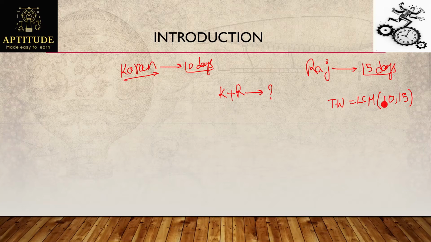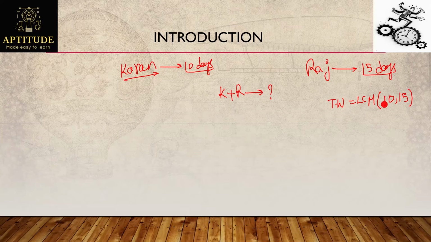So if I consider that work to be some units of work, see this, that units of work should be a common multiple of 10 and 15, right? Because that work is done in 10 days, that work is done in 15 days also, which means both values will divide that work exactly. So I can say the total work is nothing but some common multiple of the given number of days. There are a lot of common multiples of 10 and 15, like 30, 60, 90, 120.